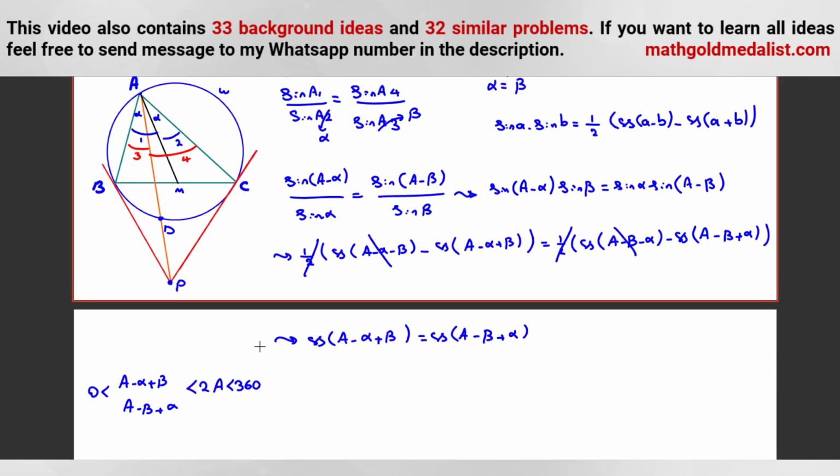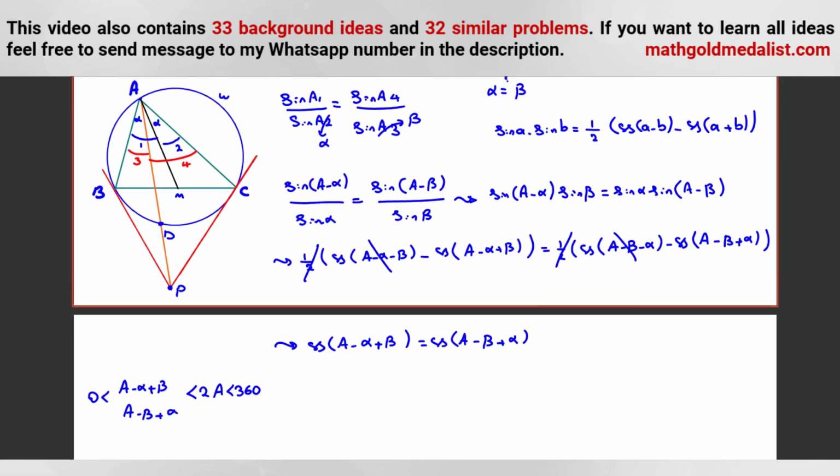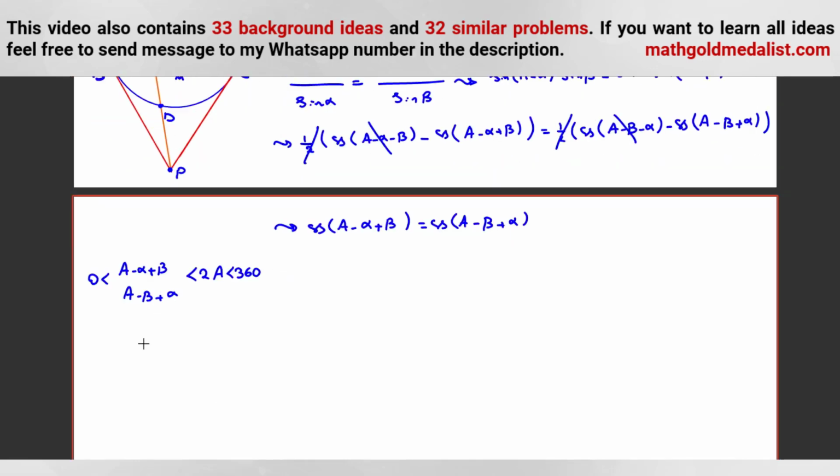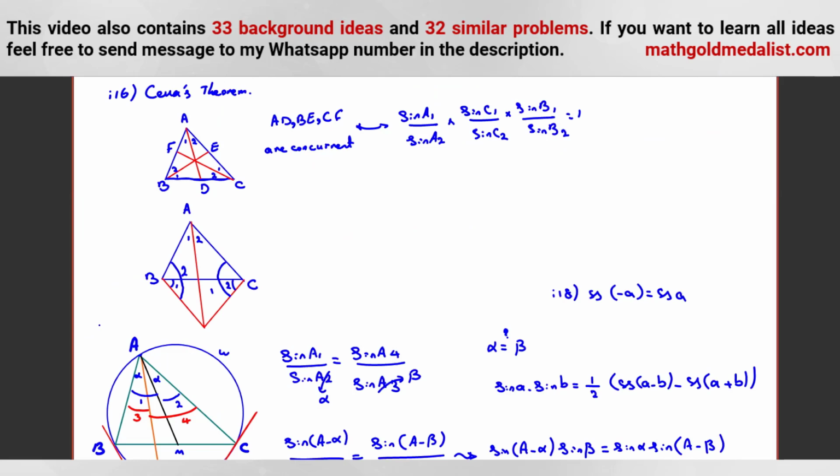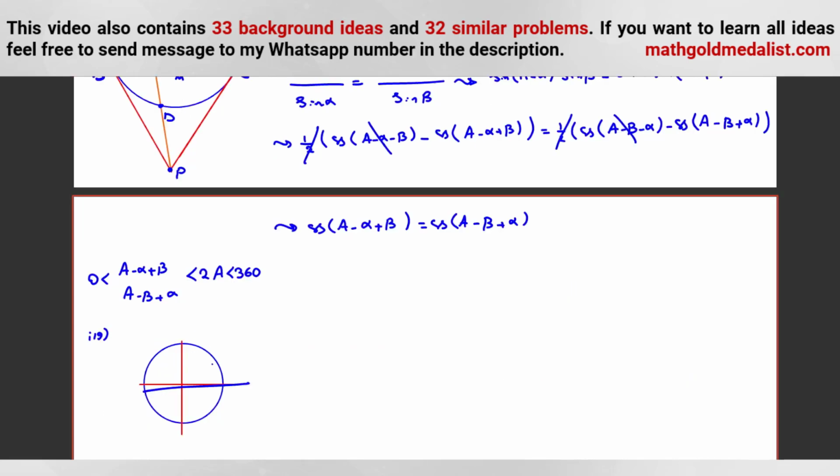Now, if you consider the unit circle, considering the unit circle again can be useful, so it will be idea 19. If we consider the unit circle, we want to see what happens when the cosines of two angles are equal. So cos is related to this one. It happens when we have something like this because they are positive, or something like this. Then their cosines are equal. In both of them, we can say their sum is equal to 360. So we have two options.